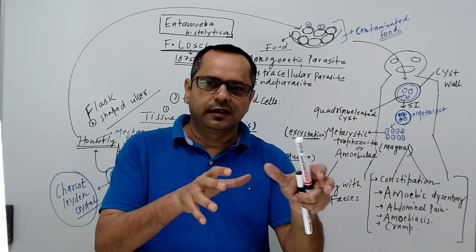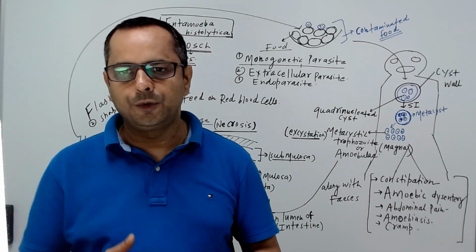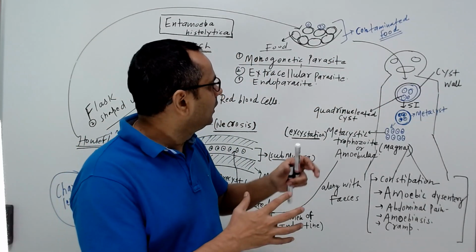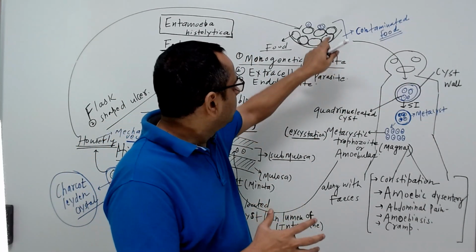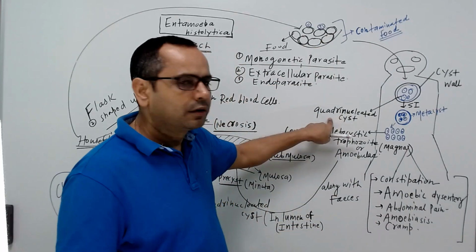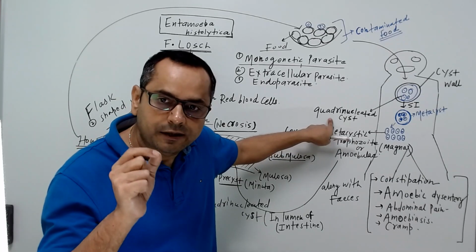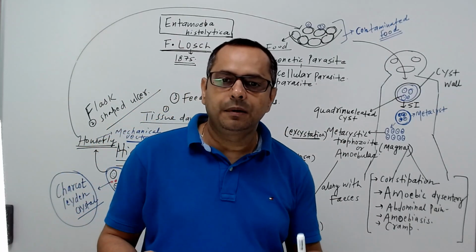That cyst enters the human body along with the food. In human beings, this cyst, remember, is called the infective stage of Entamoeba histolytica.